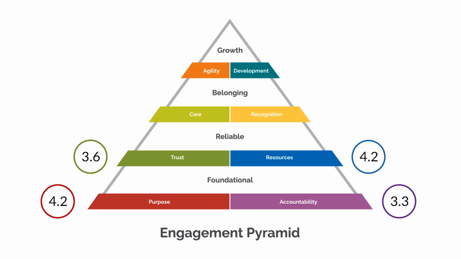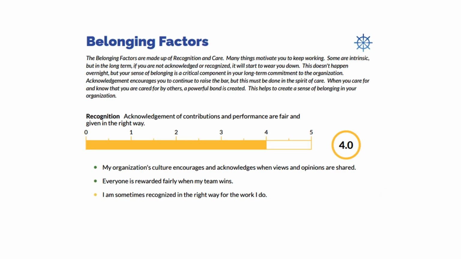But before we do, let's take a look at 2 statements that exist within recognition and development. Next, I'd like for you to look under your belonging factor to recognition. Recognition is one of the ways to receive an immediate boost to your engagement, if it's done in the right way. If you scored, "I am recognized in the right way for the work that I do," either as a yellow or red, you can also add this to your action item list.